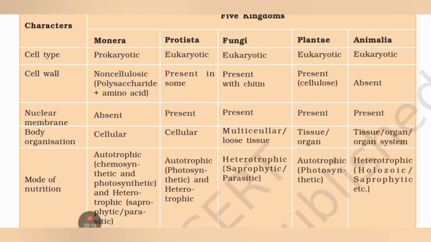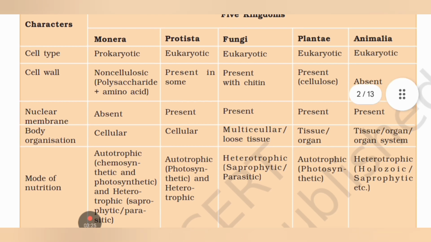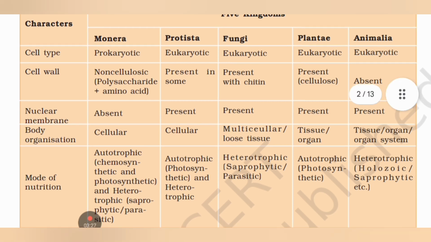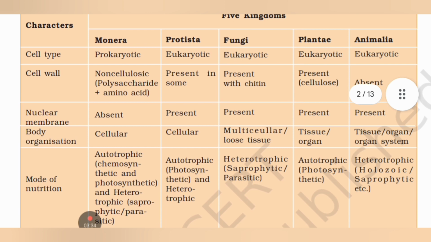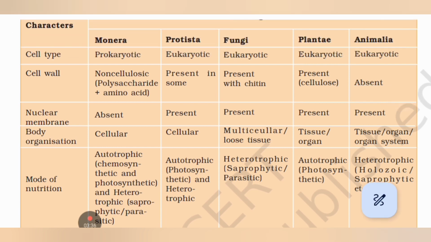Fungi: cell type eukaryotic, cell wall present with chitin, nuclear membrane present, body organization multicellular or loose tissue, mode of nutrition heterotrophic (saprophytic, parasitic).